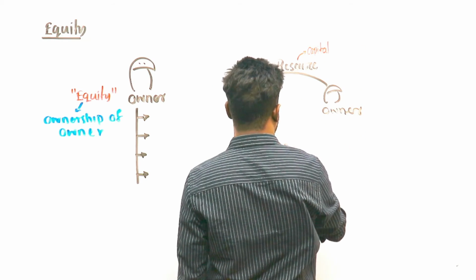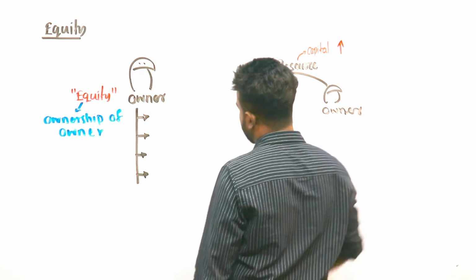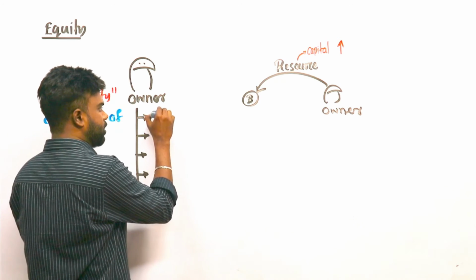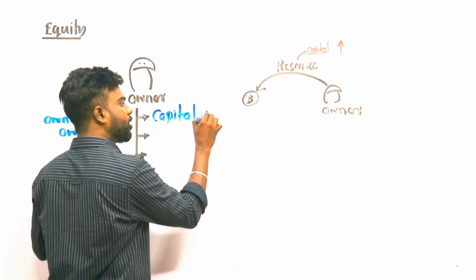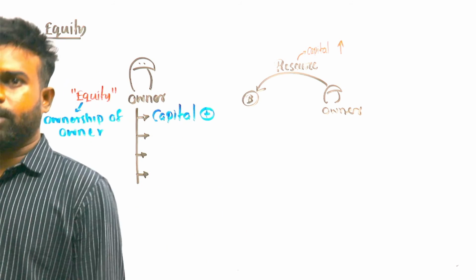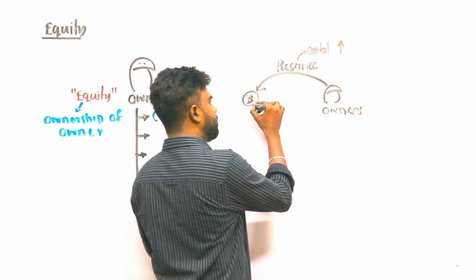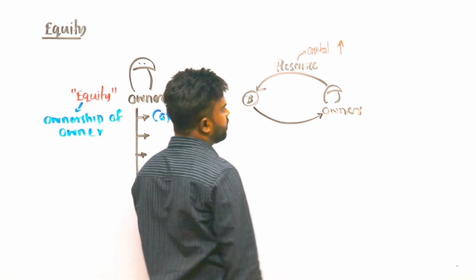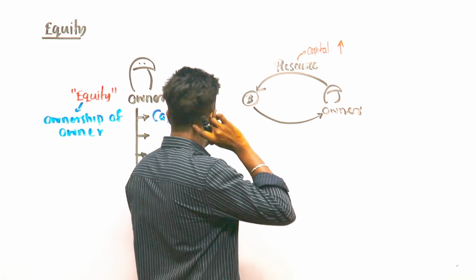Capital. So, when providing capital, what happened to the owner's ownership? Owner's ownership increases. Capital means the owner provides his personal resources to the business. Owner's ownership gradually increases. Clear? Next one. Owner can withdraw business resources for his personal use.